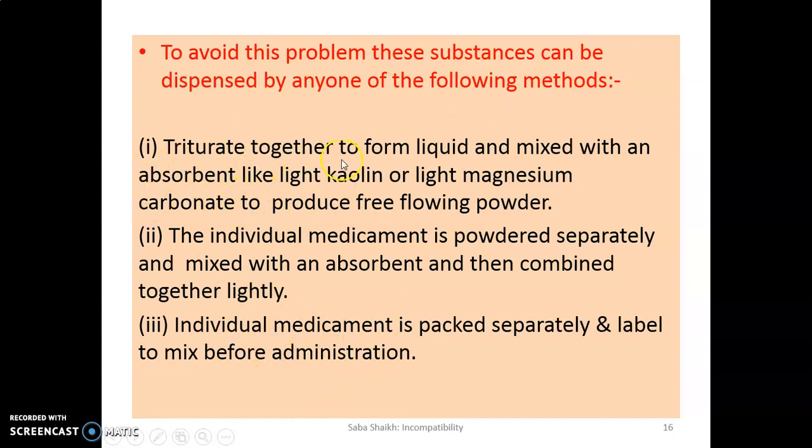First, triturate together to form a liquid and mix with an absorbent like light kaolin or light magnesium carbonate to produce a free flowing powder. Second, the individual medicament is powdered separately and mixed with an absorbent and then combined together very lightly. And thirdly, we can dispense them where the individual medicament is packed separately and labeled to mix before administration.